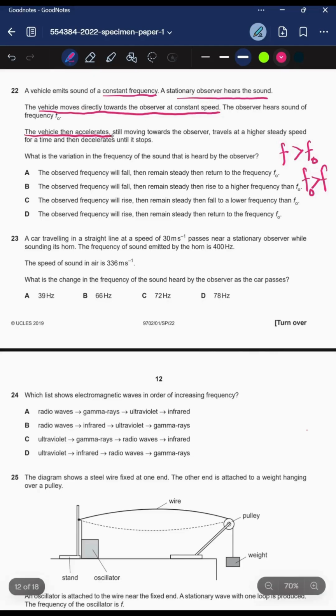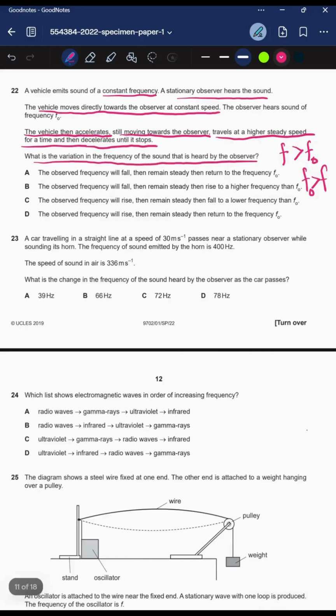So they're saying the vehicle then accelerates, still moving towards the observer, travels at a higher steady speed for a time, and then decelerates until it stops. And we need to figure out what is the variation in the frequency of the sound that is heard by the observer. Now, we need to observe it closely.